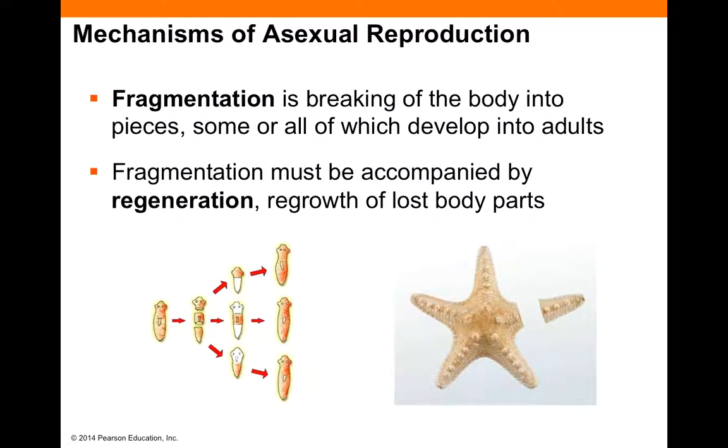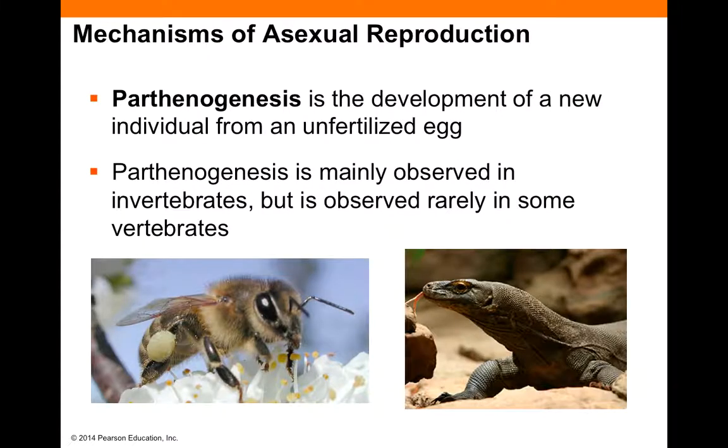A third method actually takes place in two parts: fragmentation, breaking of the body into several pieces, and regeneration, or the regrowth of lost body parts. Again, this happens in invertebrates, such as certain worm species, like this planaria here on the left, or probably more well known to you is the sea star, formerly known as the starfish. If one of these organisms is split, the pieces have the ability to regenerate into a whole organism and will be genetically identical. The last form of asexual reproduction I'd like to mention is parthenogenesis.